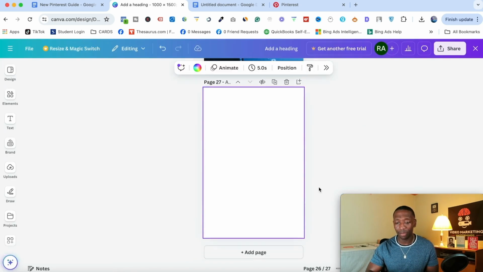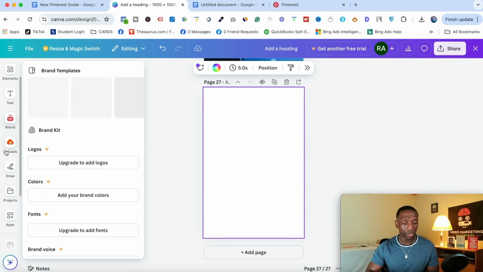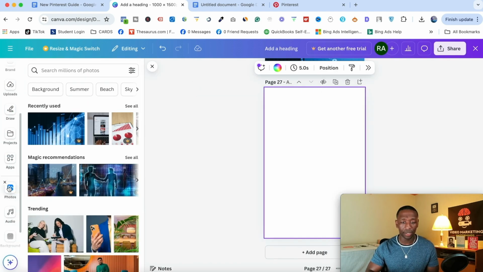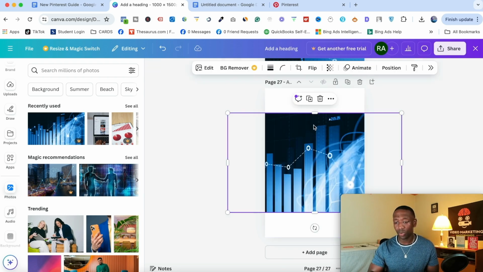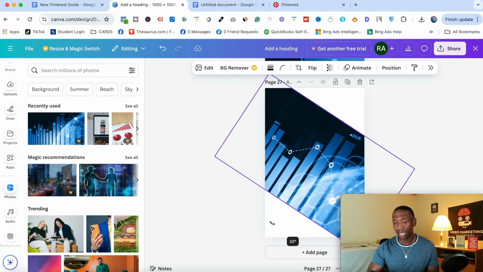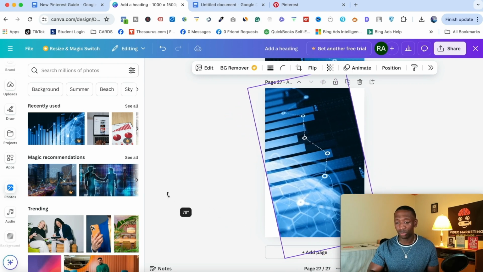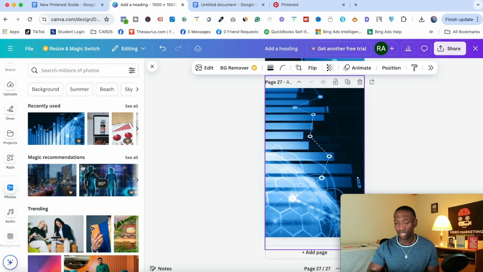I'll hit add page, and then I'll go to photos over here, and you can see this is the one that I recently used. So for the sake of time, that's the one I'll go with. I'll click on this, and then I'll rotate it like this so that it fits the vertical flow. All right, so let's just keep rotating it.